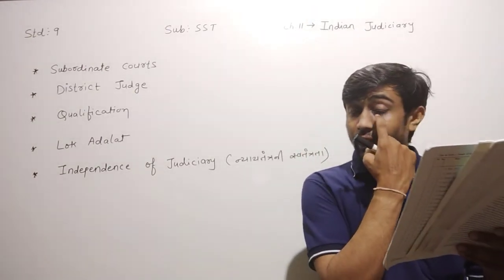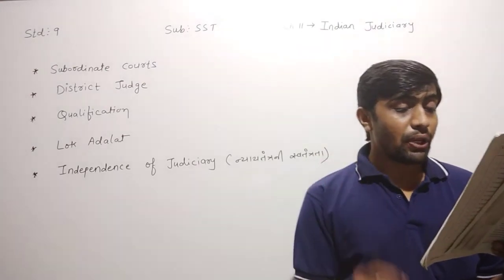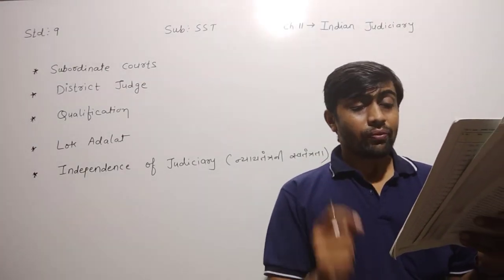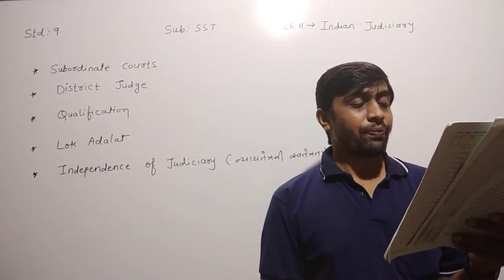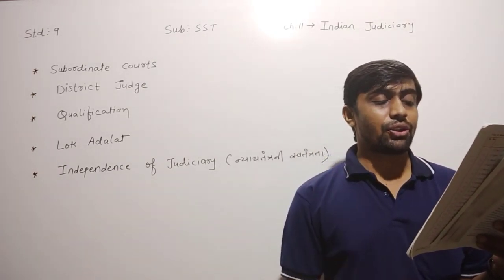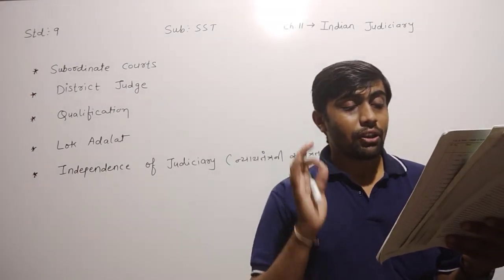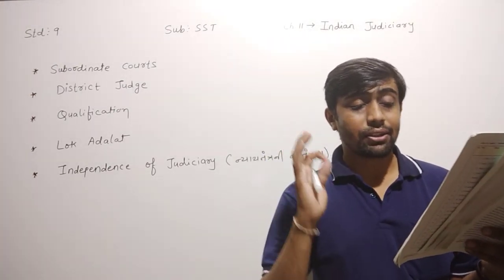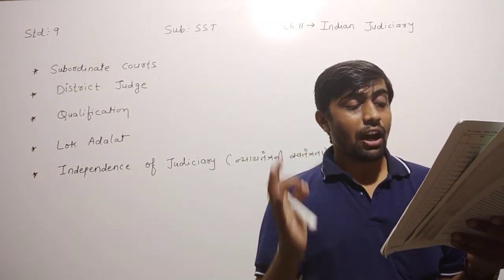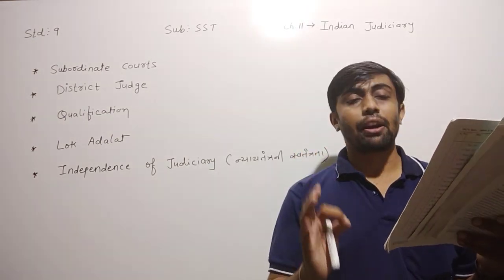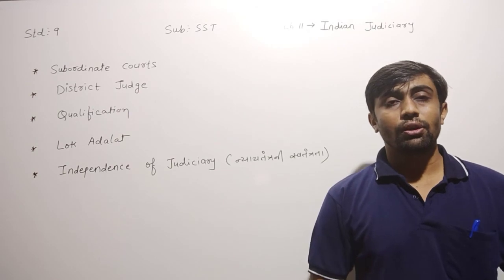Why is there delay in justice in India? Because there is an insufficient number of court judges as well as staff. That's why the delay in justice. This is the main reason. The present central government has undertaken the task of reframing 1,500 old and irrelevant laws. Thank you, dear children.